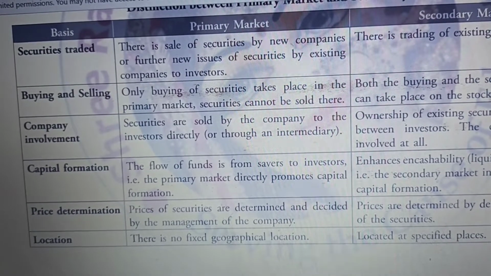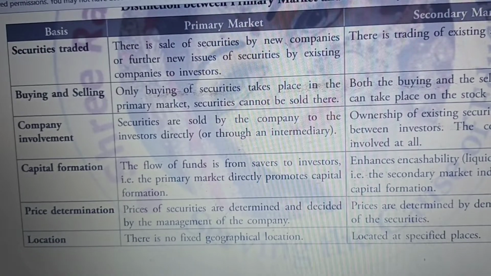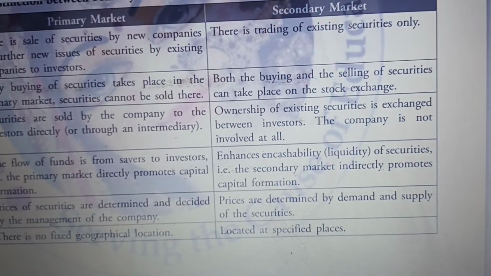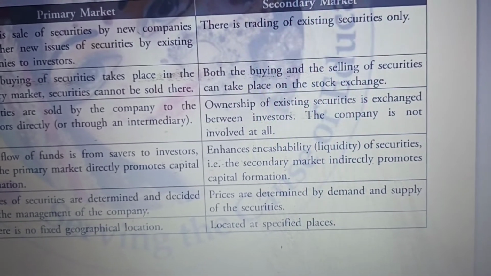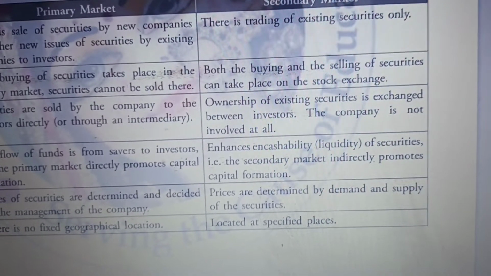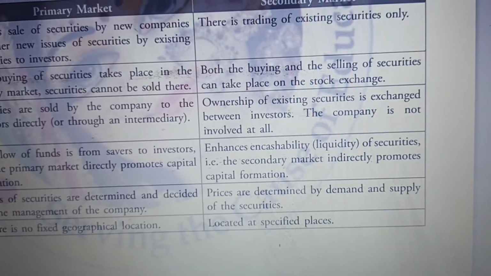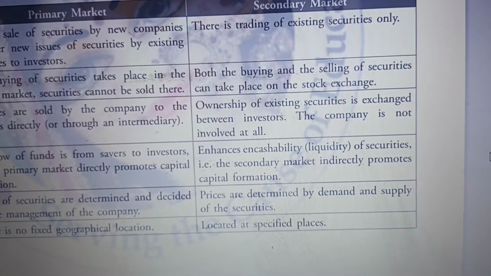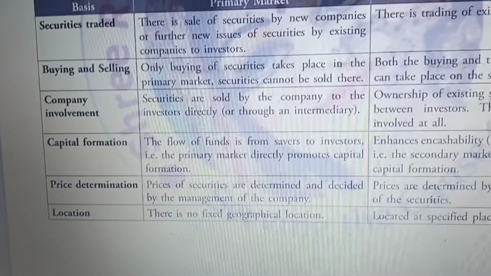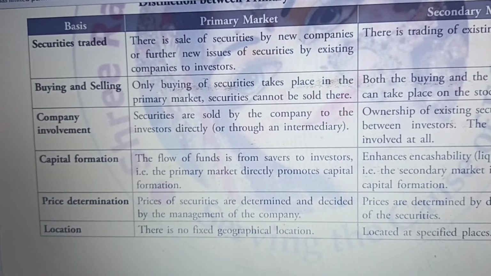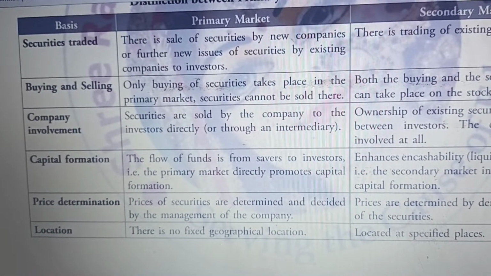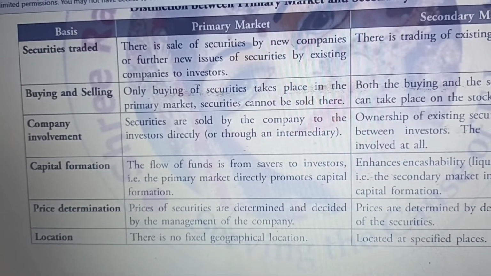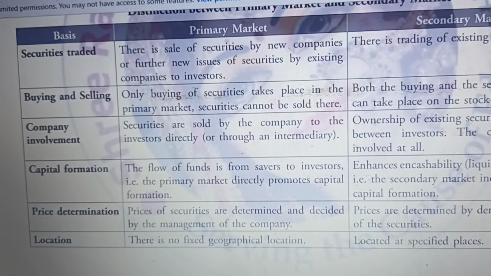So that is the third point, company involvement. In primary market, company involvement is there. When we talk about secondary market, company involvement is not there, because the transaction is between investor and investor. The company is not involved at all in the secondary market. Now, capital formation. Because the money is going directly to the company from the investor, here capital formation is there, because money is going directly into the productive work of the company.